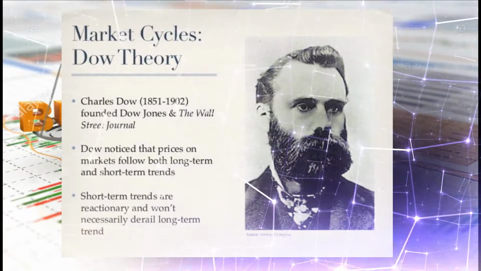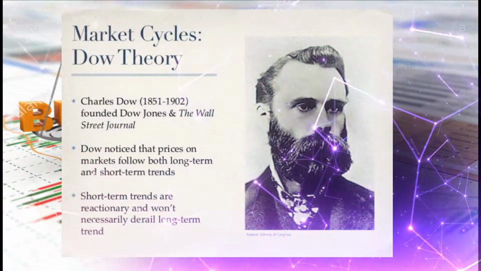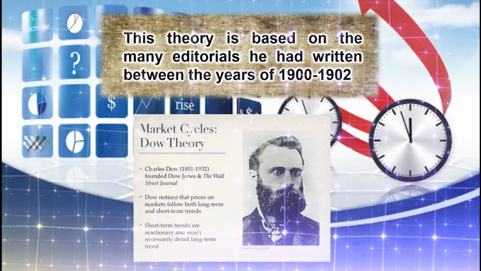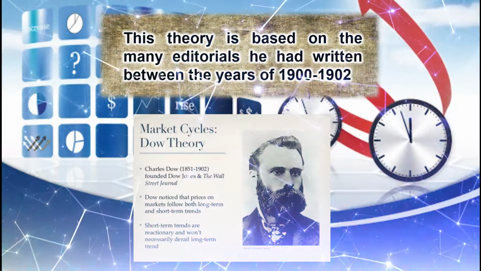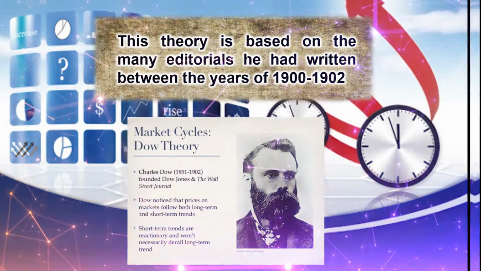The theory was first introduced by Charles Dow, who was the founder of Dow Jones and Company and the first editor of the Wall Street Journal. This theory is based on the many editorials he had written between the years of 1900 until 1902.